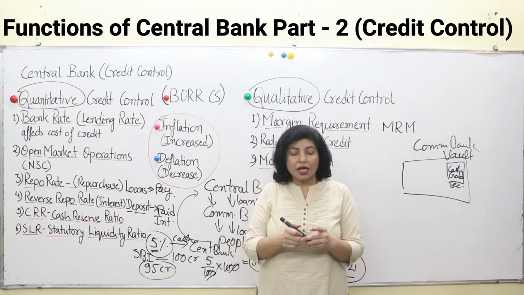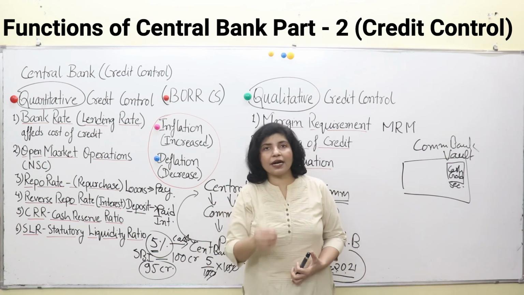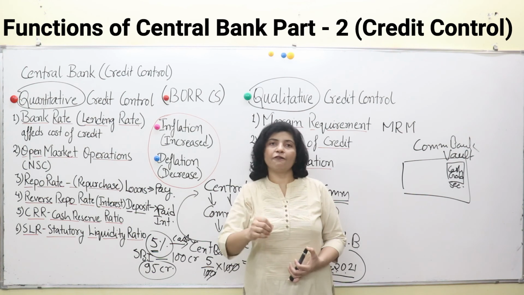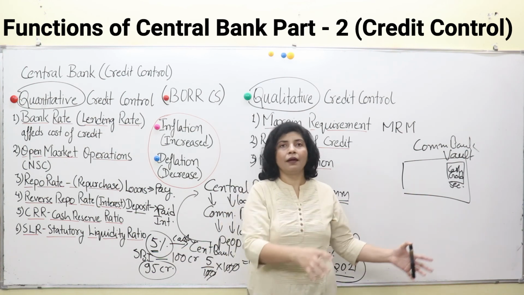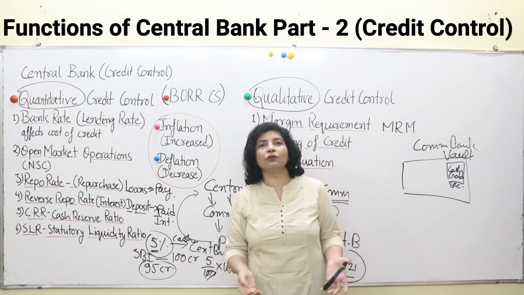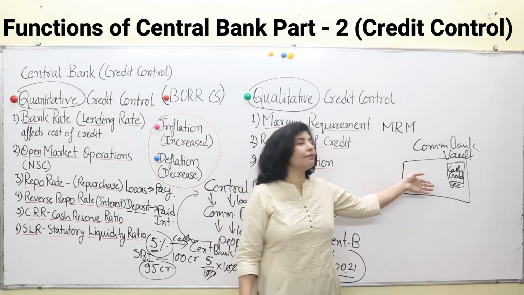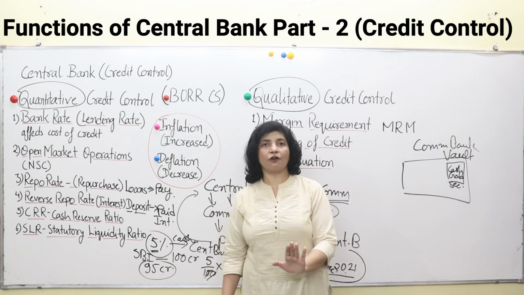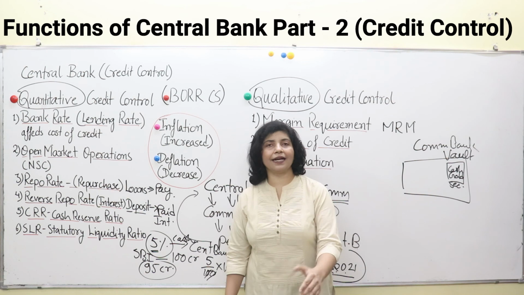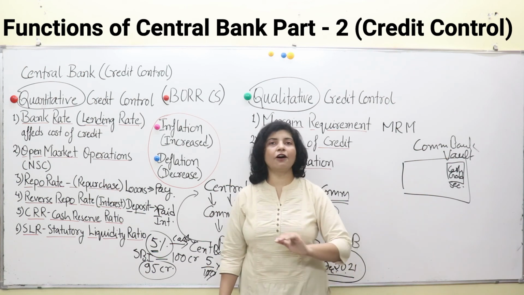Why? To meet the day-to-day demand of credit for their customers. If all the customers at once come to withdraw their money, what will happen? So they can meet their excess demand with the help of that cash. They have to keep this amount for safety, for security and for meeting day-to-day transactions for their customers.